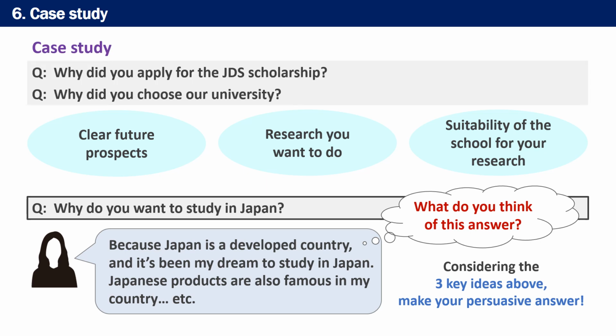So far, we have seen 2 case studies from the previous section. And you have seen the 3 key ideas. That is, clear future prospects, research you want to do, and suitability of the school for your research. Based on these ideas, lastly, consider another frequently asked question. Why do you want to study in Japan?